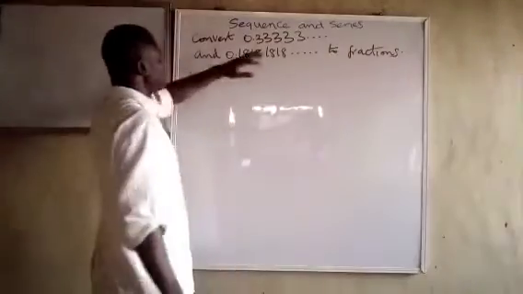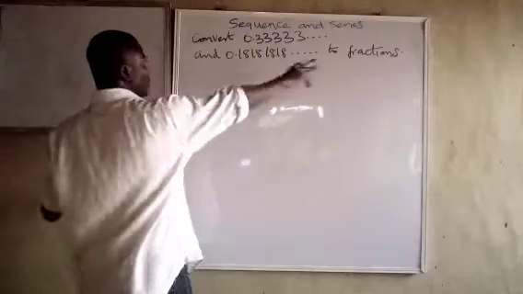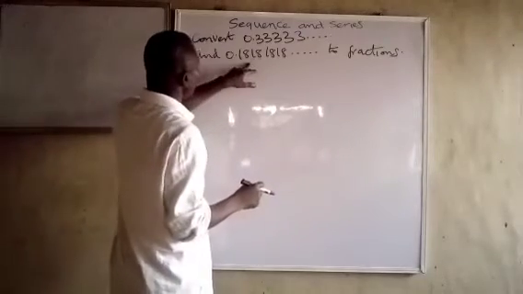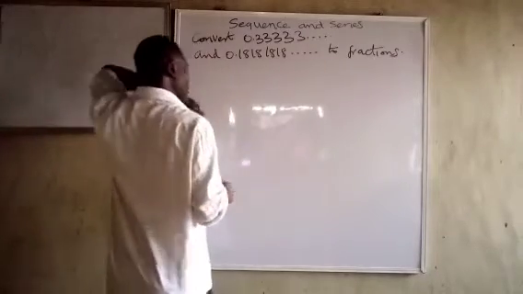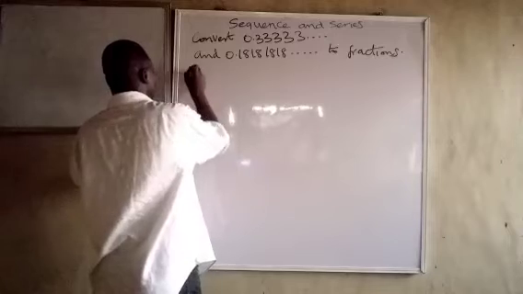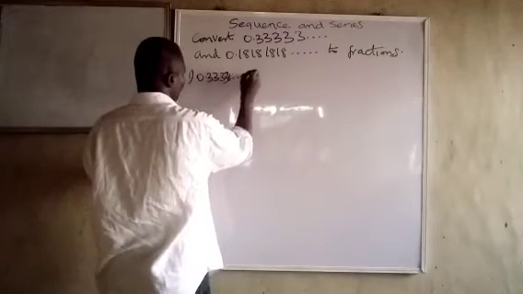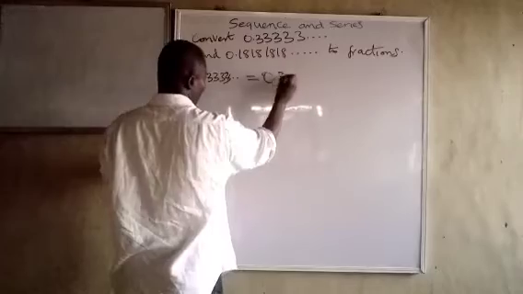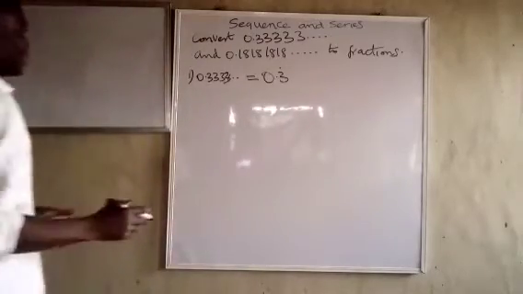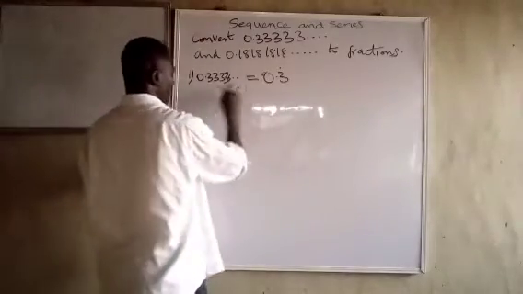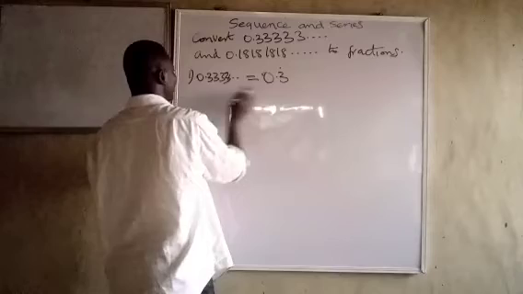Now we have to convert 0.3333... to a fraction and 0.18181818... to a fraction. So let's take the first one. We have 0.3333..., a recurring decimal. So we have it like this, 0.3 recurring. If you look at it, you can now place it like this.